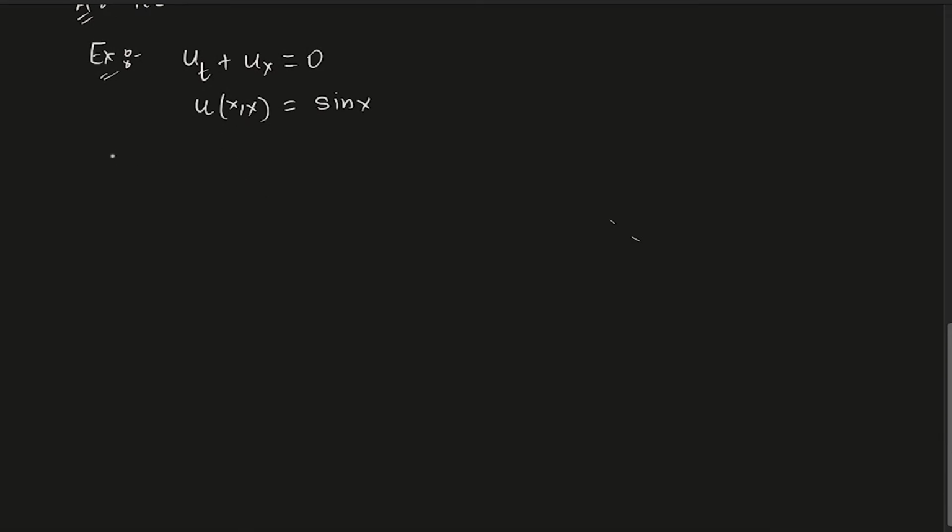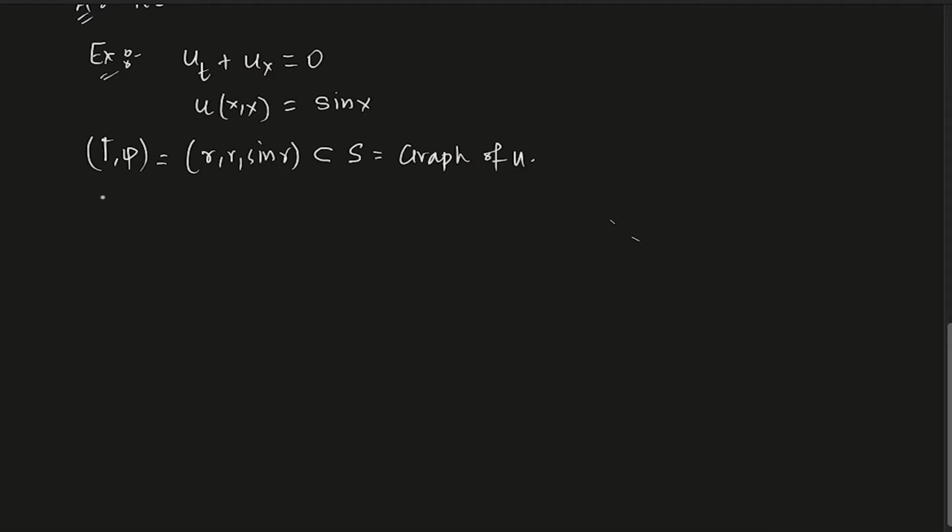We call gamma and phi the initial data curve. If you write it in terms of a parameterization, this is (r, r, sin r), which will lie on S, the graph of u.